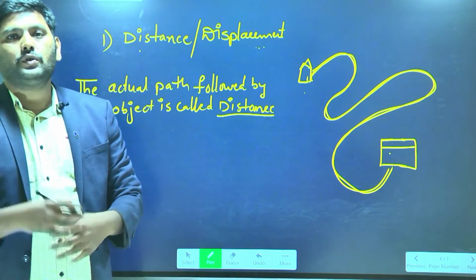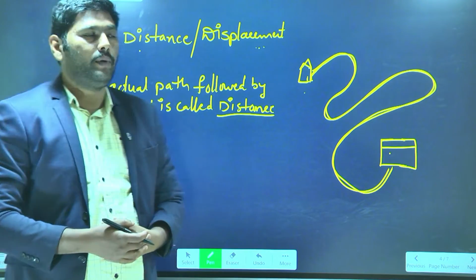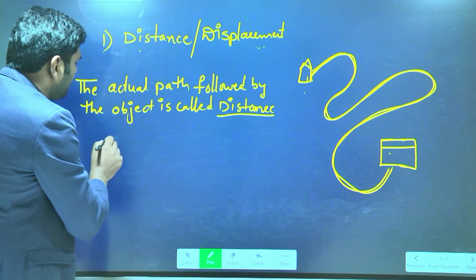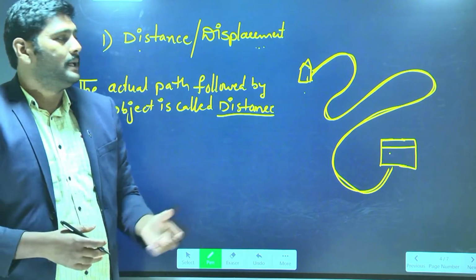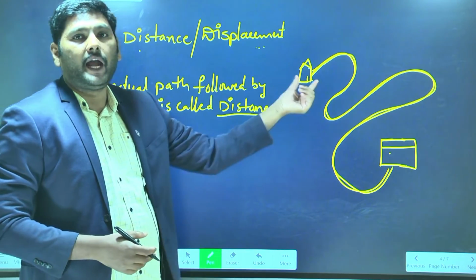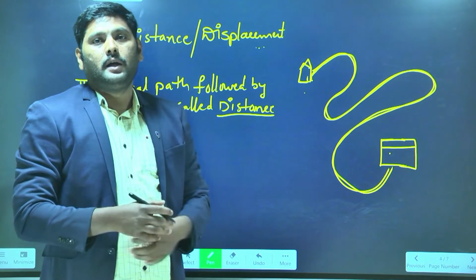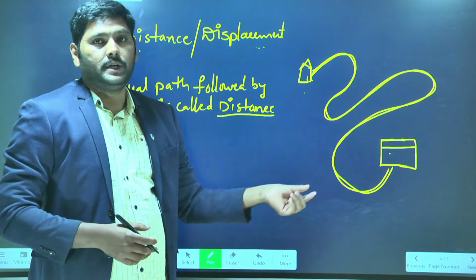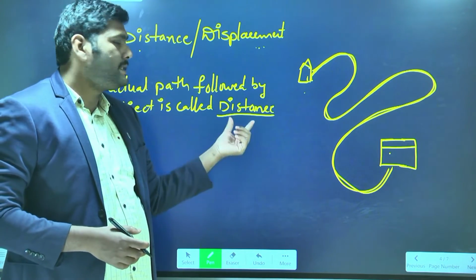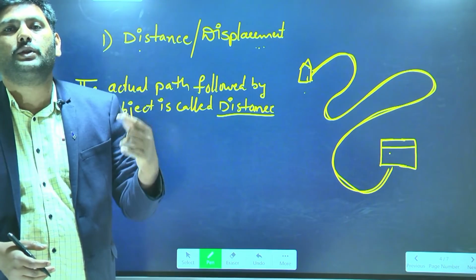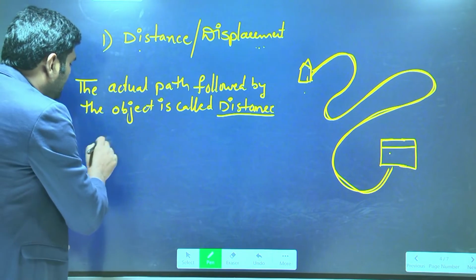Now this distance is nothing but the actual path followed by the object, and it is nothing but length. So what are the length units? Units for length and units for distance are both equal, because the distance is nothing but the actual path covered by the object. This actual path is nothing but length. Since the distance units and length units are both the same, so